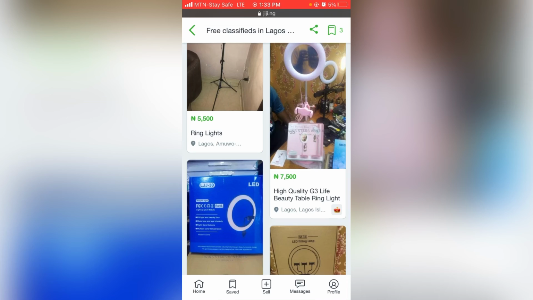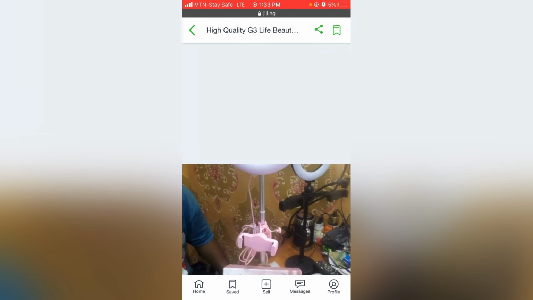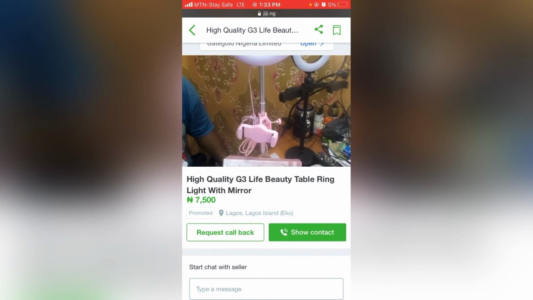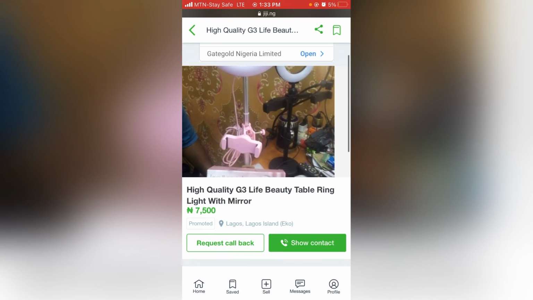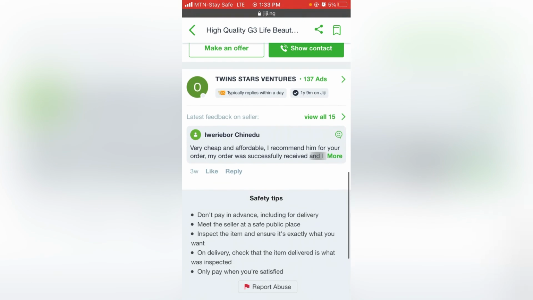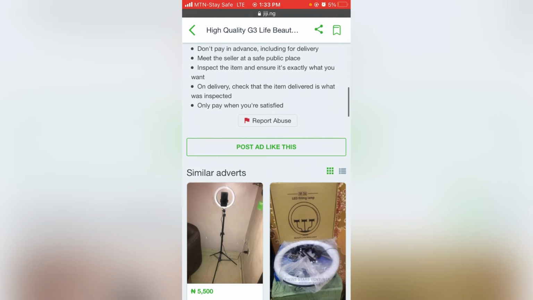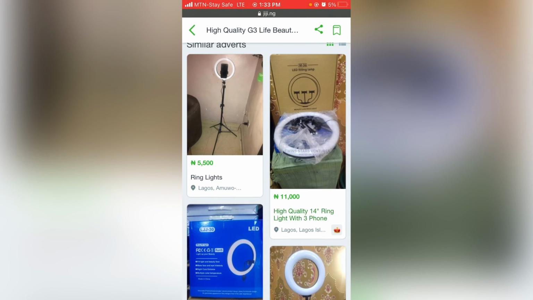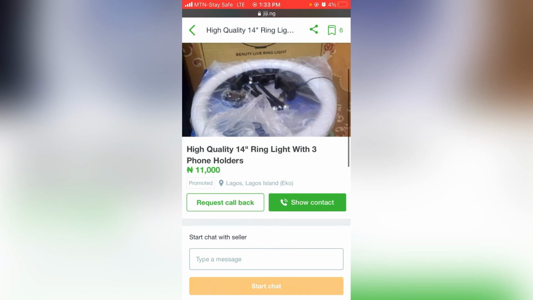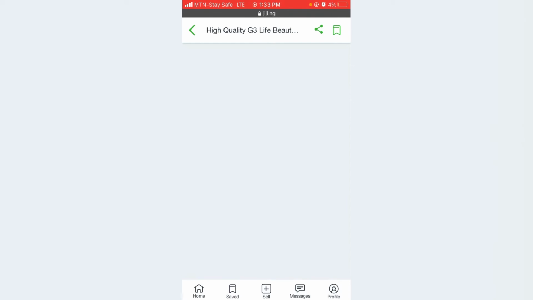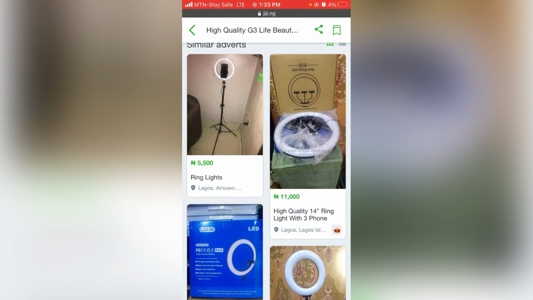So you can see this person now. This person has enough. This person is selling enough ring lights. They have enough ring lights. You can see this person. So these are the kind of people you can buy in bulk from. So it's not only ring lights that you can buy with local arbitrage.